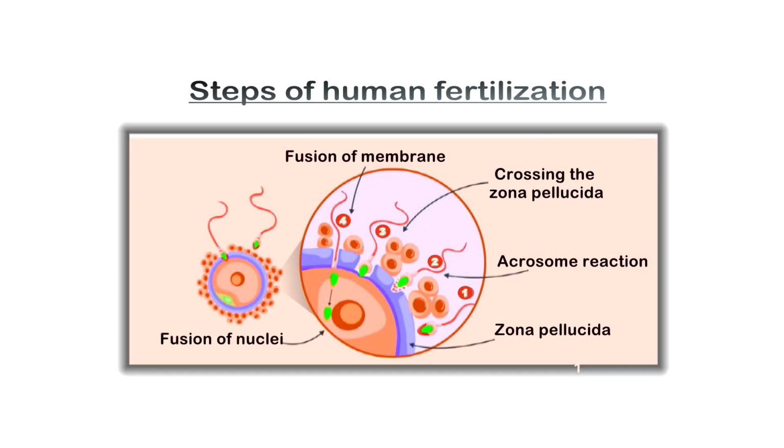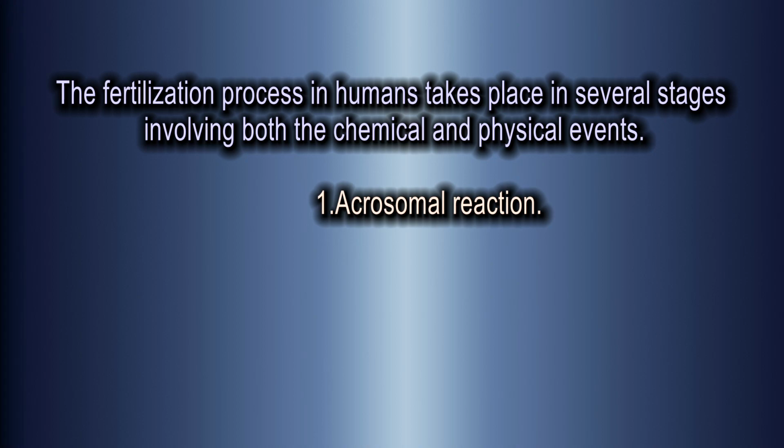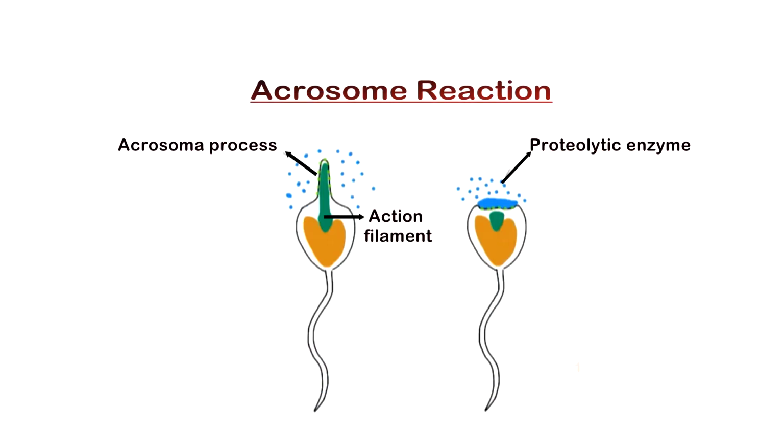Next, I will explain about the fertilization process. The fertilization process in humans takes place in several stages involving both chemical and physical events. The different stages of fertilization are acrosomal reaction, cortical reaction, sperm entry, karyogamy and activation of egg. First we will see about acrosomal reaction.